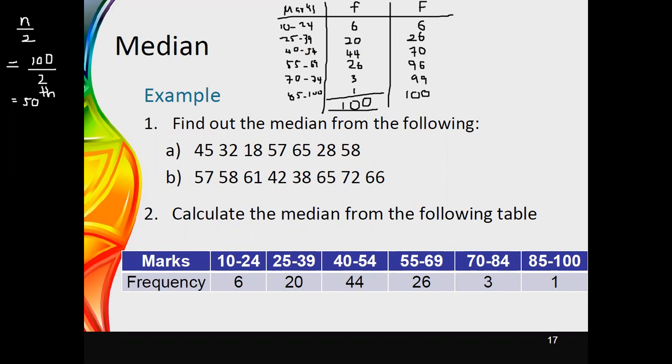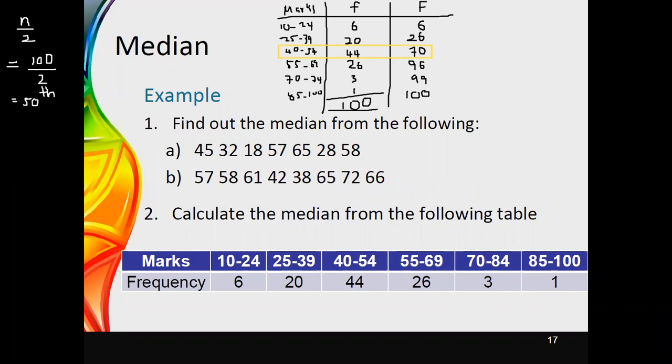Since 50 is included in this class, the 50th observation is included in this class since it is below the value 70. Therefore, this is the median class that we can identify for this.